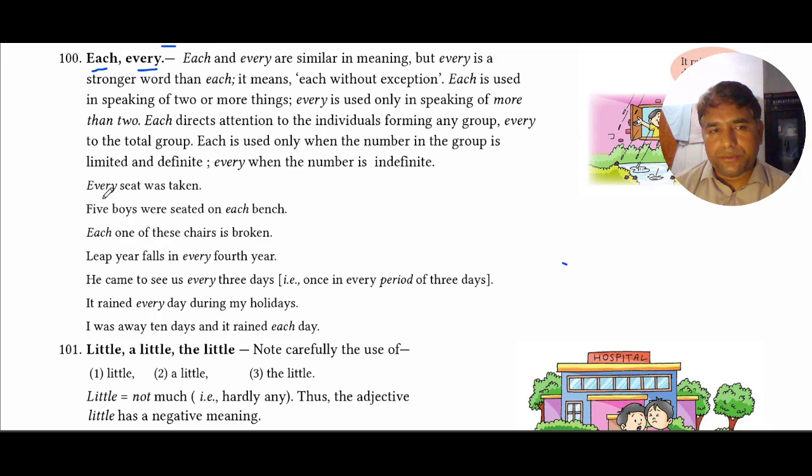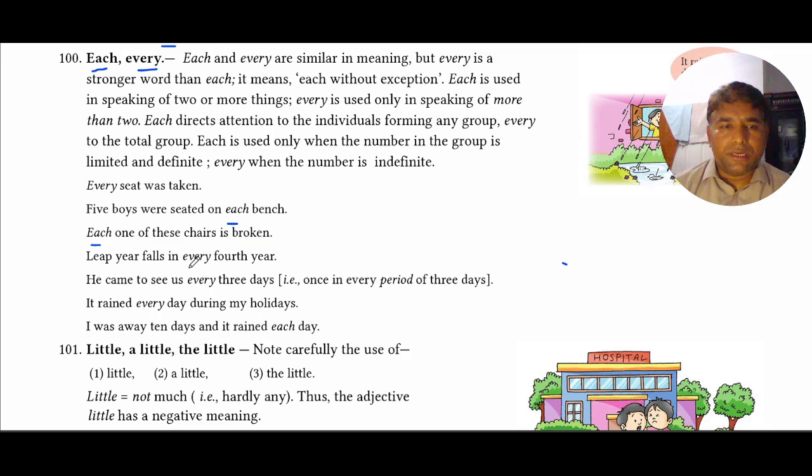Every is used to direct our attention towards a group of seats. Five boys were seated on each bench. Each is used to direct our attention towards all the benches one by one. Each one of these chairs is broken. Again, the adjective each is used to direct our attention towards the individual chairs.